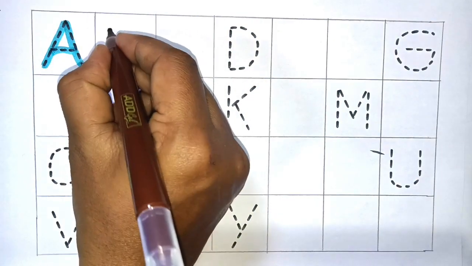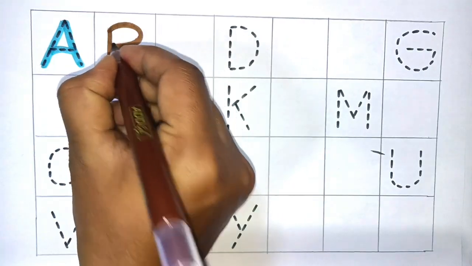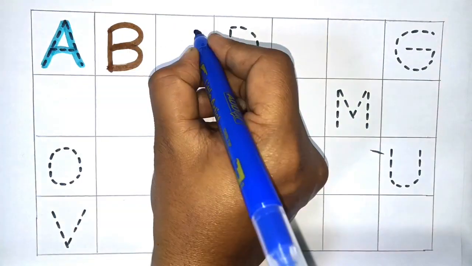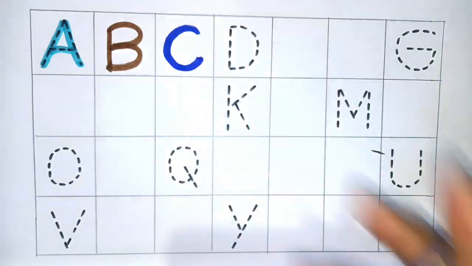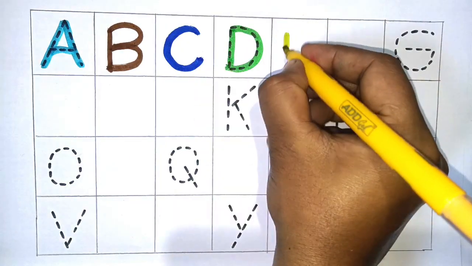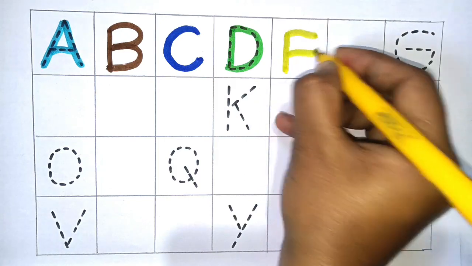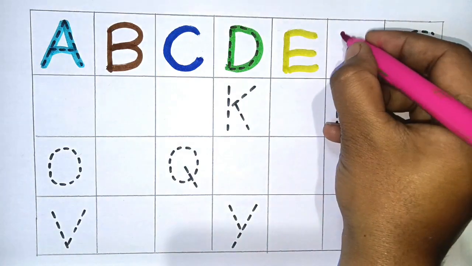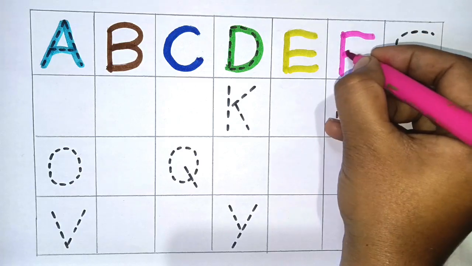A for apple. Next B for ball. Next C for cat. Next D for dog. Next E for elephant. Next F for fingers.